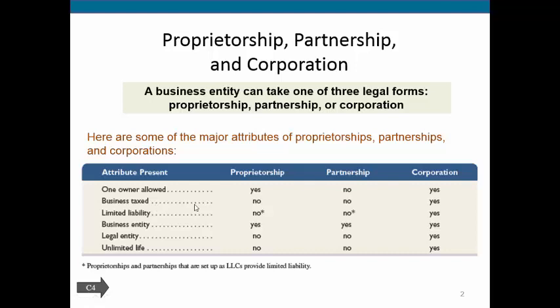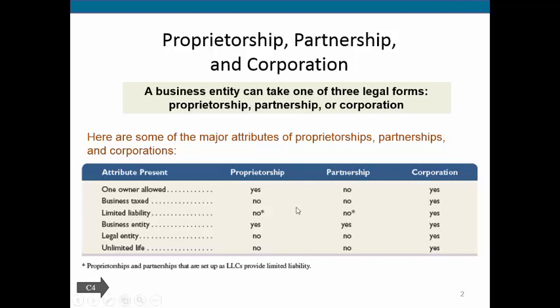So is the business taxed? If it's a partnership or a proprietorship, the business itself is not taxed. The way that the government makes money off of proprietorships or partnerships is that they tax the income that the owners receive. On the other hand, a corporation's income is taxed. So for example, if you think about Apple or Coke, whatever they show on their income statement, they are going to be taxed based on the income that they make.